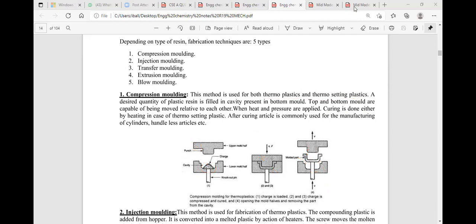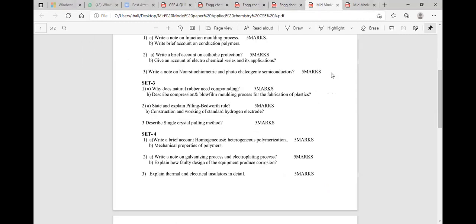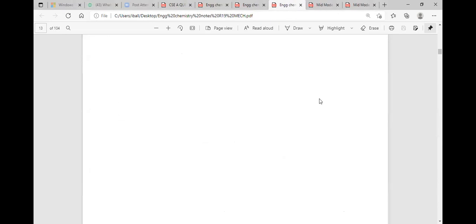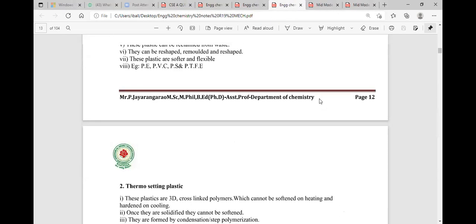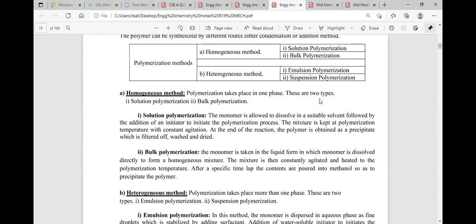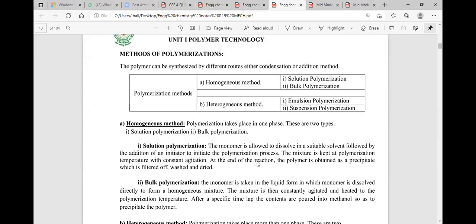Now let's see the next continuation, the mid-module. We are discussing set number 4, homogeneous and heterogeneous polymerization methods. The next topic is the mechanical properties of polymers. Methods of polymerization have two main classifications: number one is homogeneous polymerization, and number two is heterogeneous polymerization.